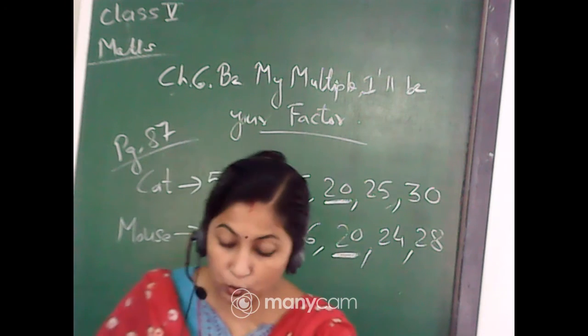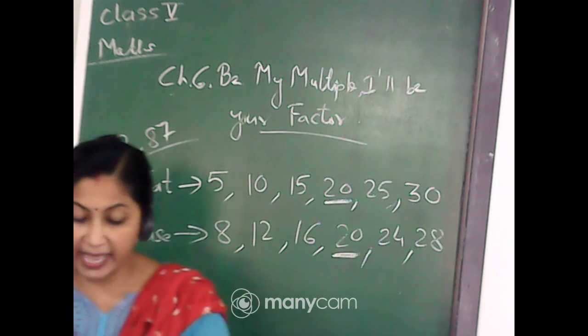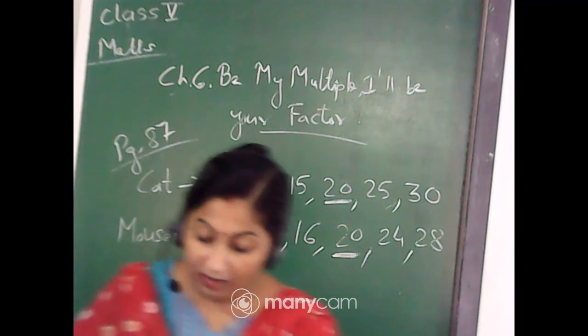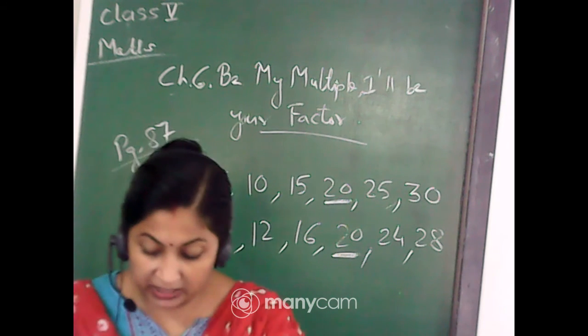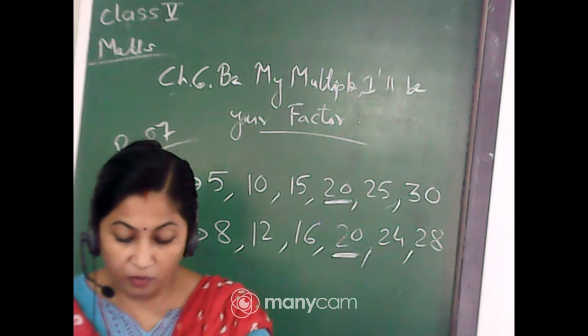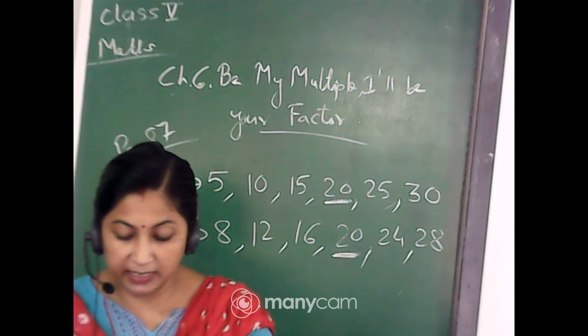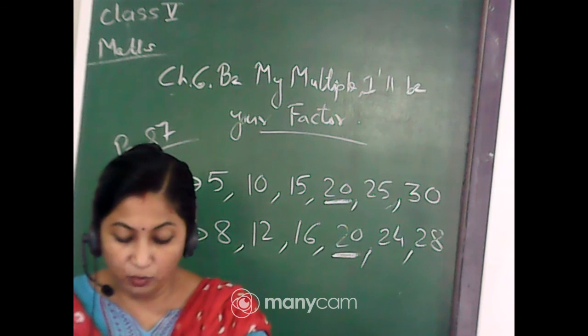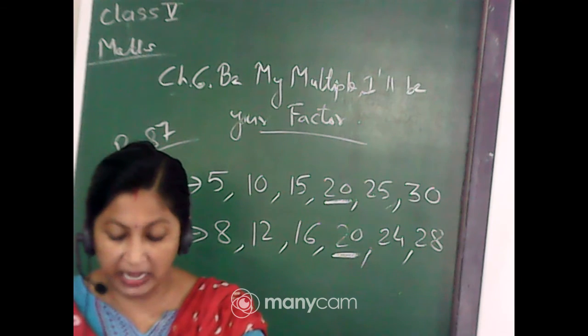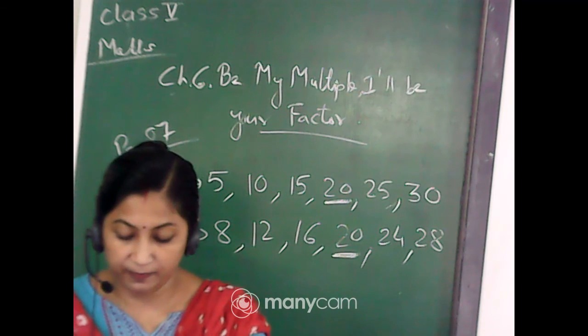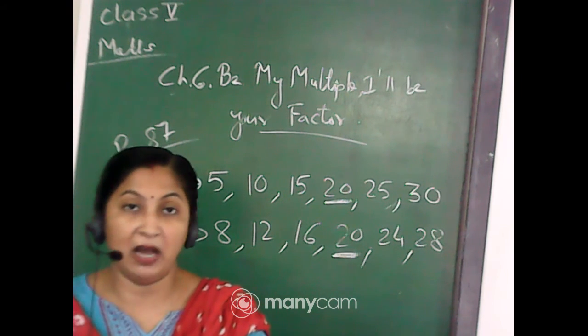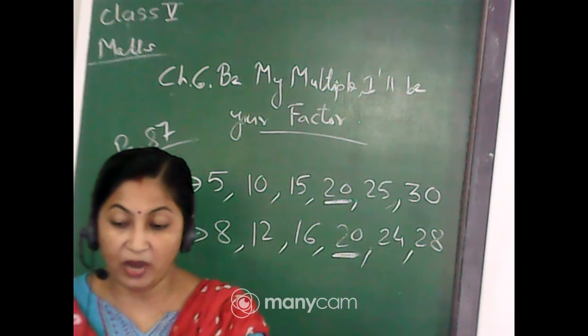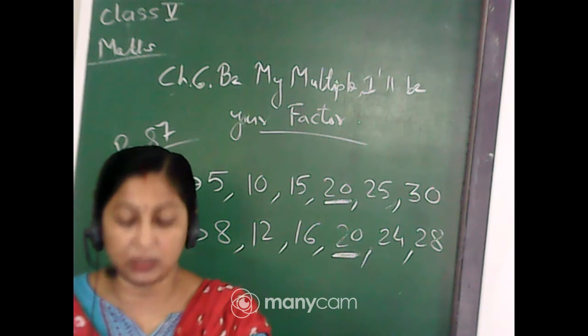It will be 2, 4, 6, 8, 10, 12, 14, 16, 18, 20, 22, 24, 26, 28, 30, 32, 34, 36, 38, and 40. Then 42, 44, 46, 48, 50, and 52, 54, 56, 58, and 60. These are the numbers which are divisible by 2. You have to give a red dot over the box. Okay.